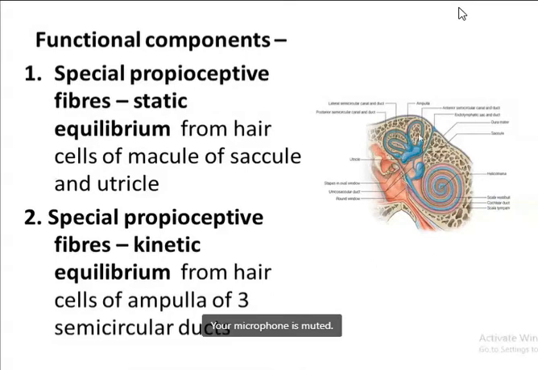Now these are the 3 semicircular ducts. Within these lie the receptors of the proprioceptive fibers for the kinetic equilibrium, and within the saccule and utricle lie the receptors for the static equilibrium. Okay, so these are mainly the functional components of the vestibular nerve.